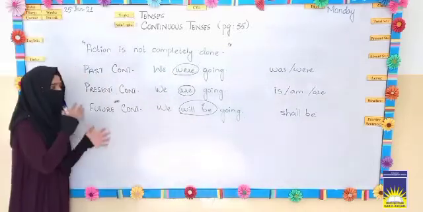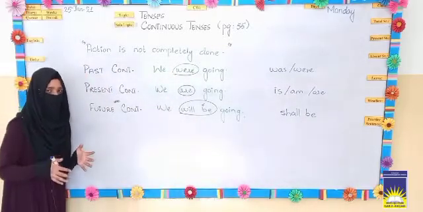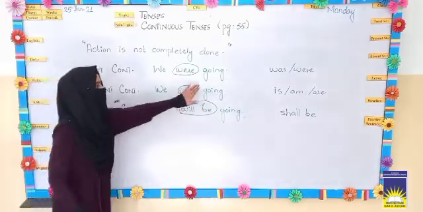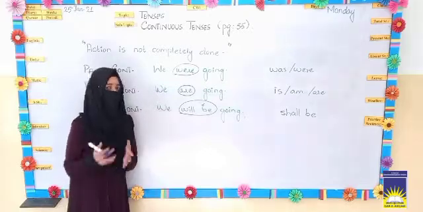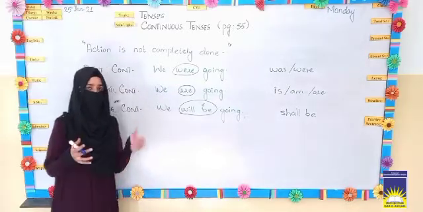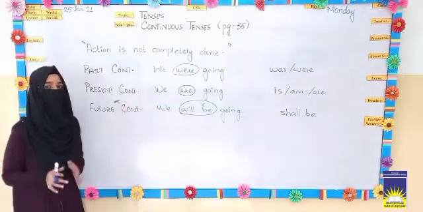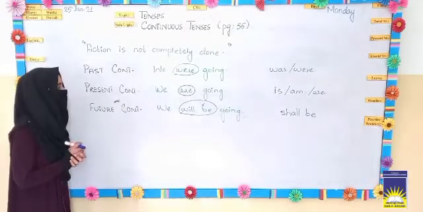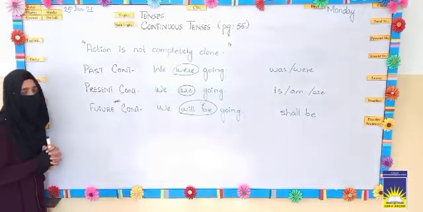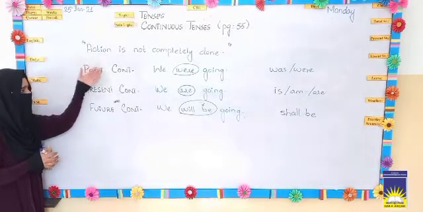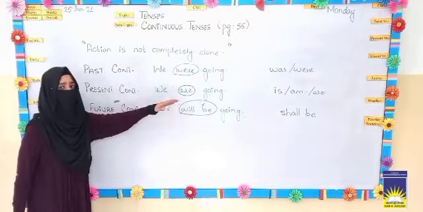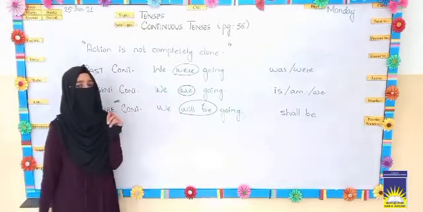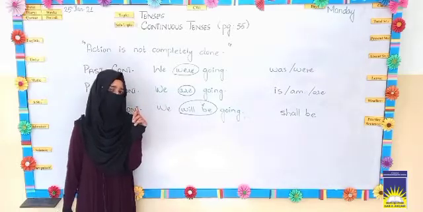These are the helping verbs which you will use in making the continuous tense, and don't forget to use the ing form of verb, because you are making sentences using continuous tense, so it must have the continuous form of verb, that is the ing form. So this was the concept of continuous tenses. You saw that I have used different helping verbs in each type of tense. You just have to remember the helping verbs in each type of continuous tense.